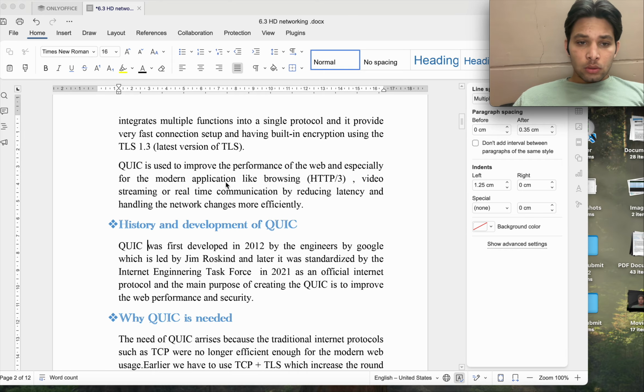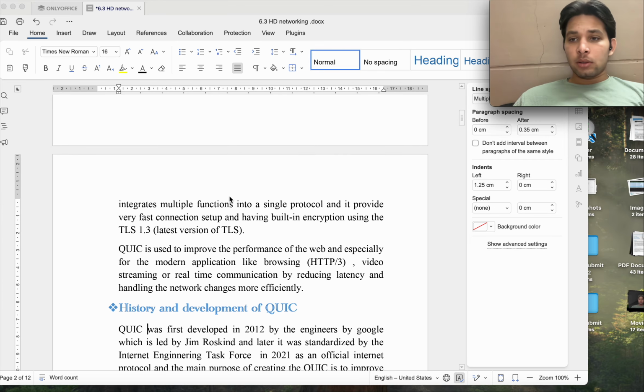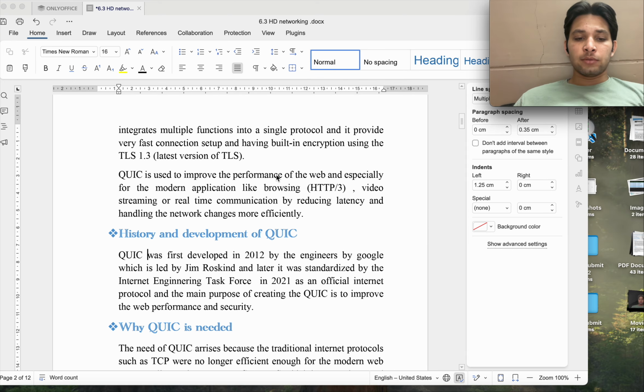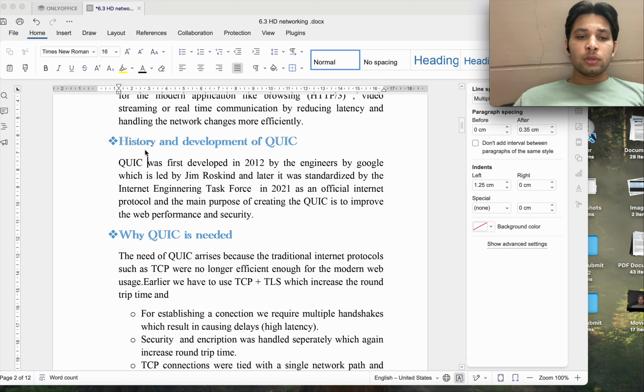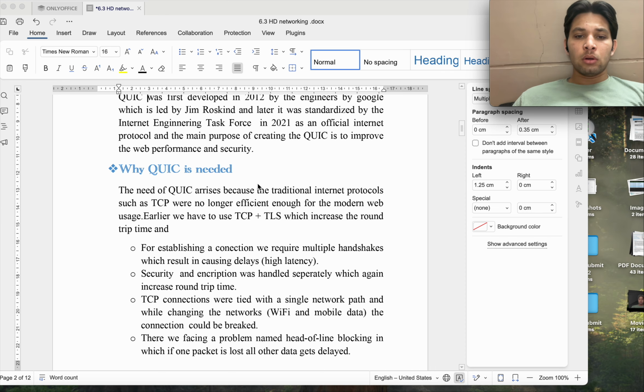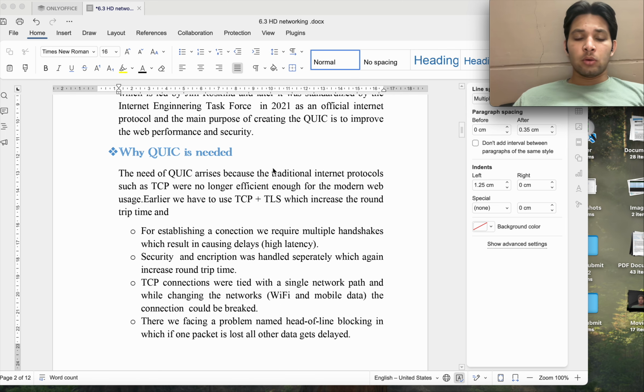It uses HTTP3. It is also the foundation of HTTP3, which we will discuss further. Now we will discuss the history of the development of QUIC. QUIC was developed in 2012 by engineers at Google, and in 2021 it became an official internet protocol. QUIC is meant to improve web performance and security.